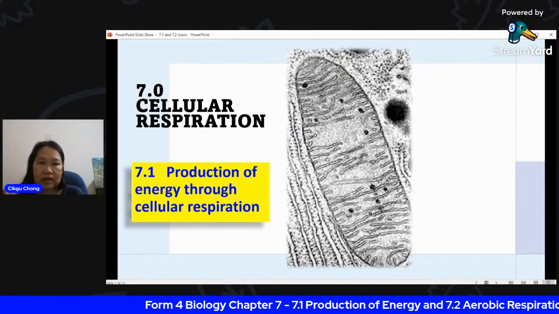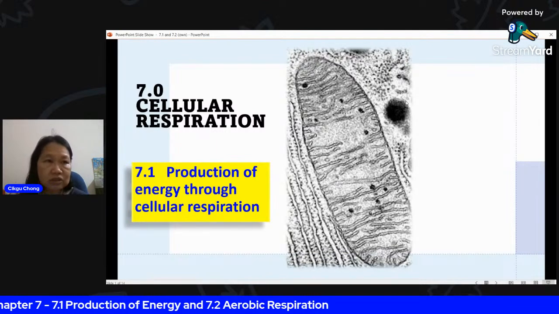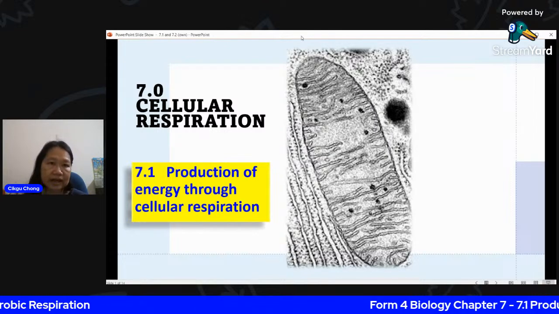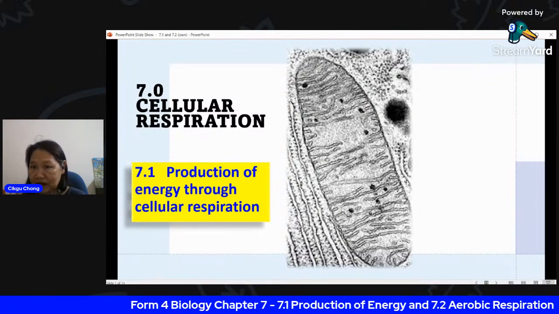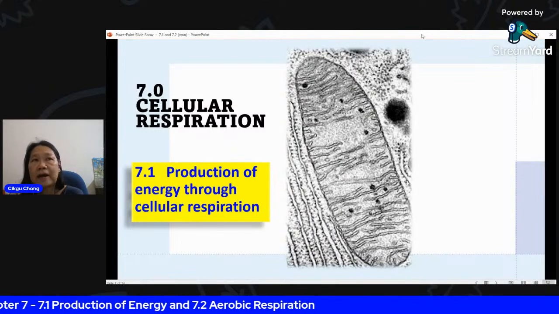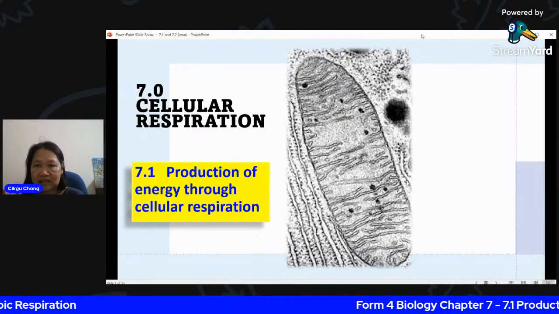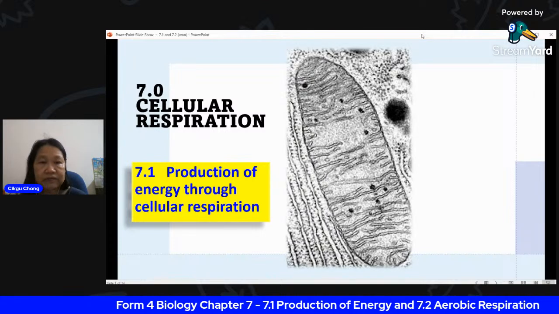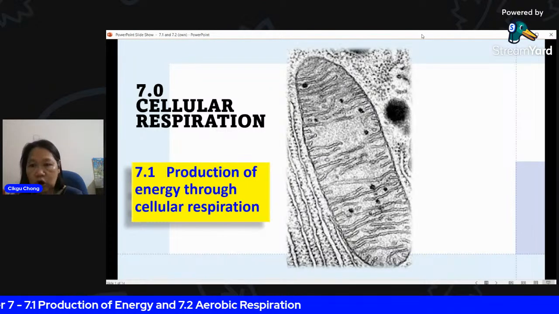Now you see here, I'm sure you know what picture you're looking at. Lai Kong or Caris, what do you think you're looking at? This is an actual picture taken under an electron microscope. It is an actual picture of one of the organelles in a cell. It's a very important organelle, and many cells have it. Yes, very good, it's mitochondrion.